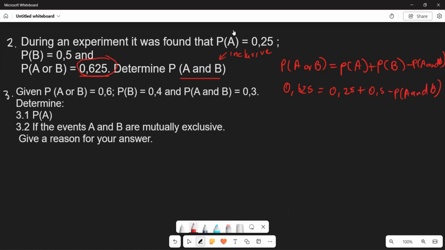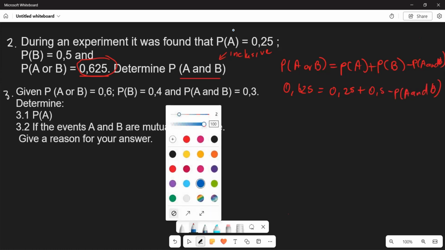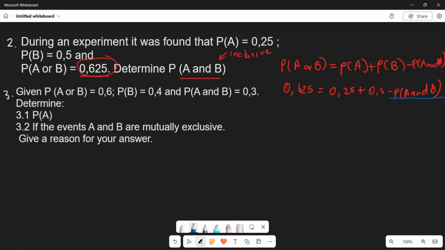What are you going to do from here? You come back and say, look, you can simply take this side and take this other side. So let's try and do that. Your probability of A and B is going to be given by 0.25 plus 0.5 subtract 0.625.